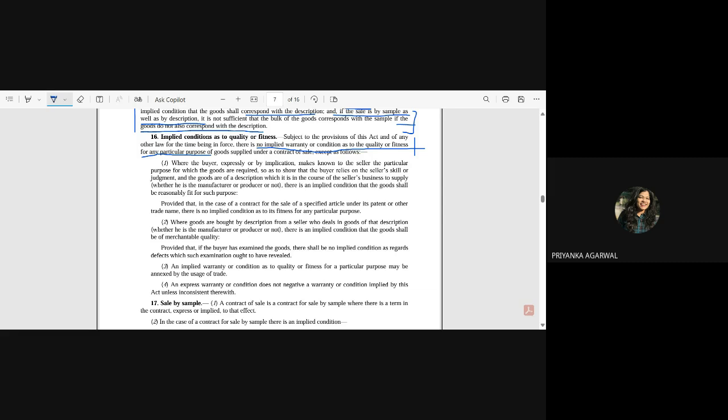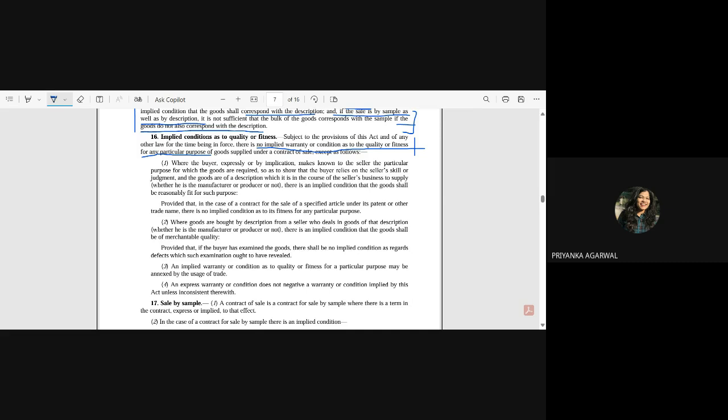Right. So there is no implied warranty or condition as to the quality or fitness for any particular purpose of goods supplied under a contract of sale. If the buyer has a certain purpose for the goods, it is the buyer's duty to see whether that good is going to meet the purpose for which he is buying.